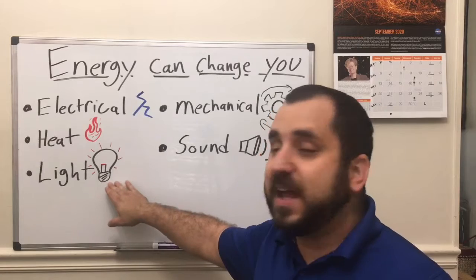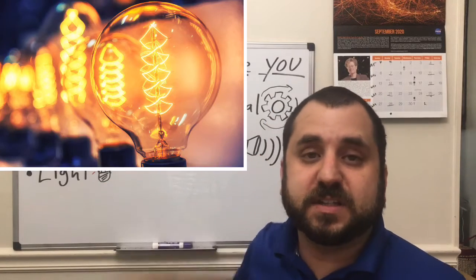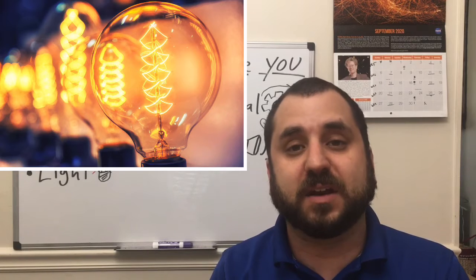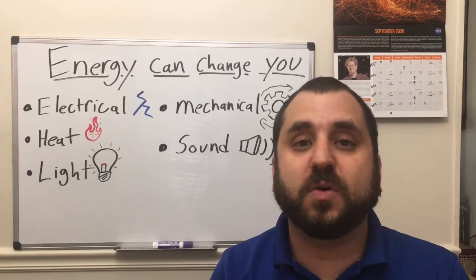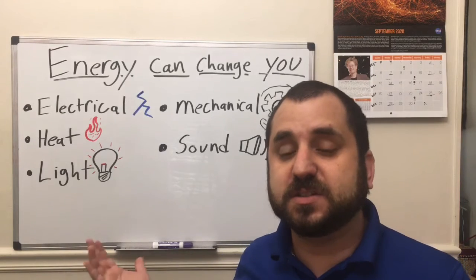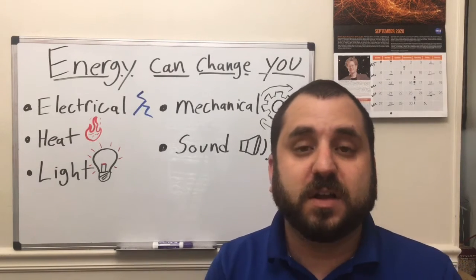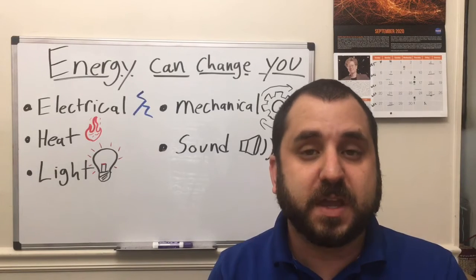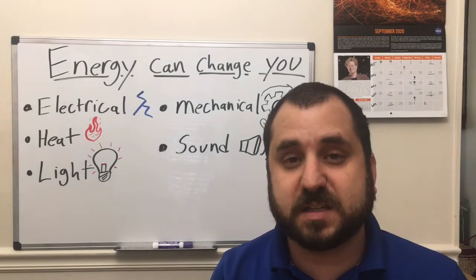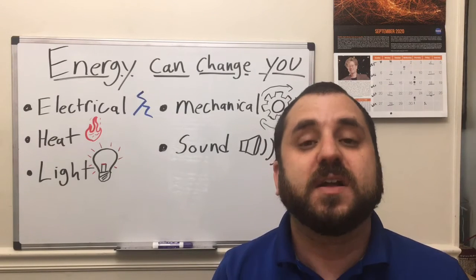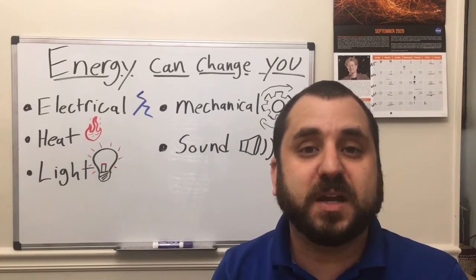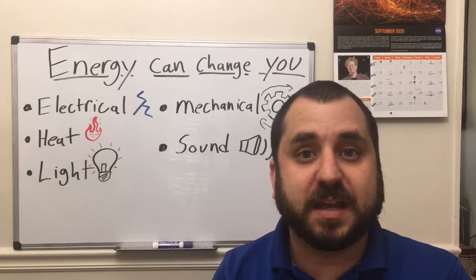Next up, we have light energy. Light energy is fantastic because it allows us to see. If we didn't have light energy, we would be in the dark all the time. We wouldn't be able to see. So, what kind of changes does light energy cause? Well, it causes plants to grow. If I spend too much time out in the sunlight, I can get a sunburn and my skin will turn red and sensitive. That is another change that too much light can cause. So there are many, many changes from light energy.